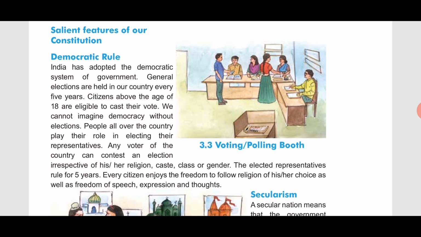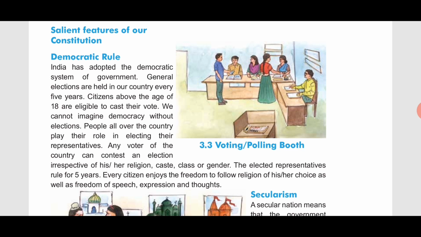Right? So, some of the salient features of our constitution are democratic rule, secularism, republic, federal state, fundamental rights. Okay, so these are the salient features which are mentioned in our textbook. There are some more features, right, but we'll not discuss them in this chapter. So the points which are given in this chapter, we'll discuss right now. Okay, so we'll start with the first, that is democratic rule.